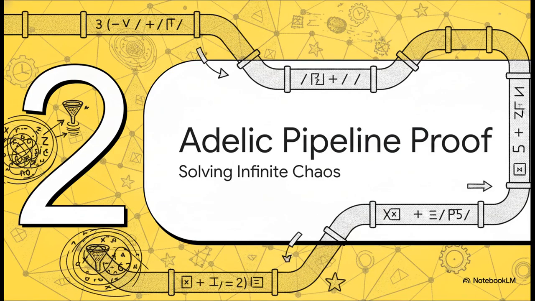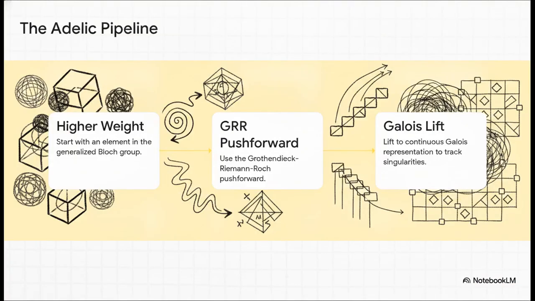Section 2. The Adelic pipeline proof. So how exactly do we solve this infinite chaos? We use a brilliant three-step mathematical machine called the Adelic pipeline. First, we start with a highly complex, higher-weight element in the generalized Bloch group. Second, we apply the Grothendieck-Riemann-Roch push-forward, which is essentially a mathematical translation tool. And third, we lift this into a continuous Galois representation. This pipeline actually untangles those chaotic branching paths, allowing us to perfectly track the arithmetic singularities.